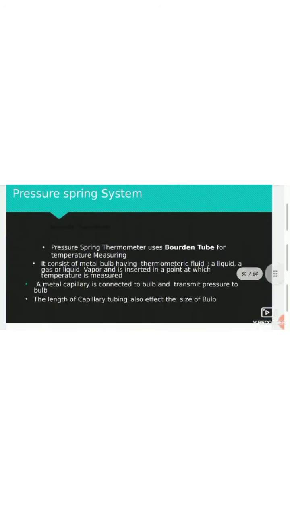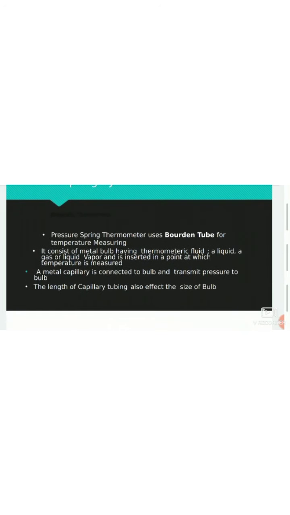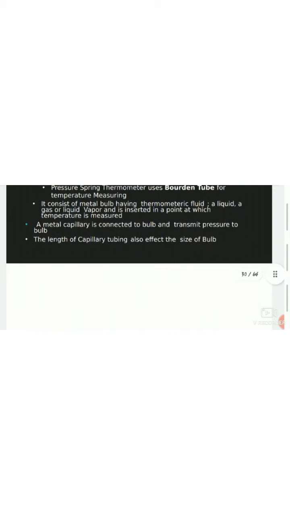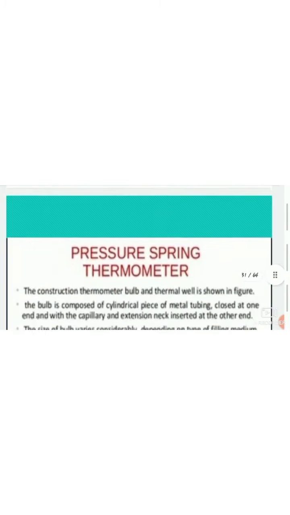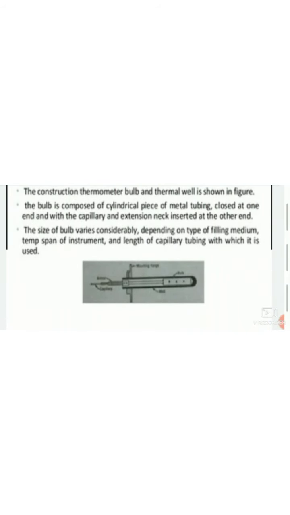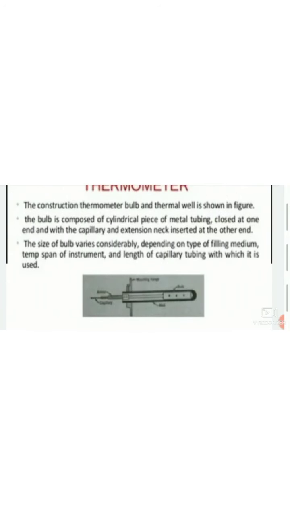Now these are the filled system devices. Pressure spring system. A pressure spring thermometer uses a Bourdon tube for temperature measurement. It consists of a metal bulb having thermometric fluid, a liquid, gas or liquid vapor, and is inserted at the point at which temperature is measured. A metal capillary is connected to the bulb and transmits pressure from the bulb. The length of the capillary tube also affects the size of the bulb. Pressure spring thermometer, the construction. This is the construction mainly shown in the diagram, which is below the well, as shown in the figure.